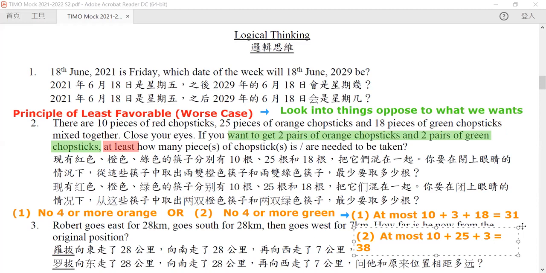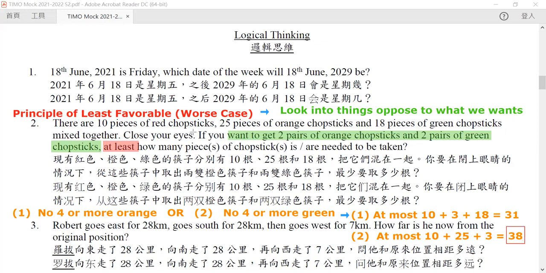Because any one of these failed, the whole thing will fail. So it means that this must hold true for any one of them. So it must be either at most 31 or at most 38. So of course, the situation in here must be at most 38. This is the largest number in here.